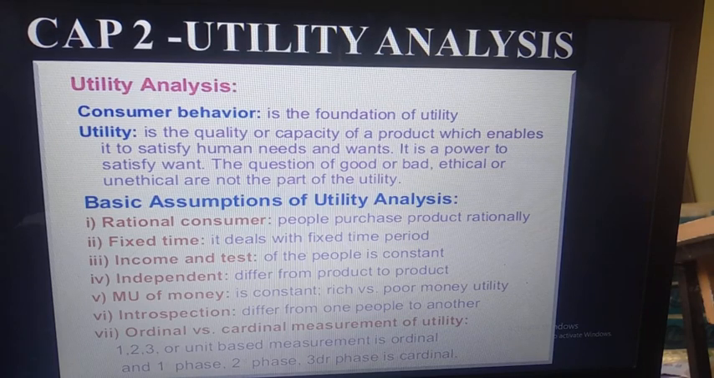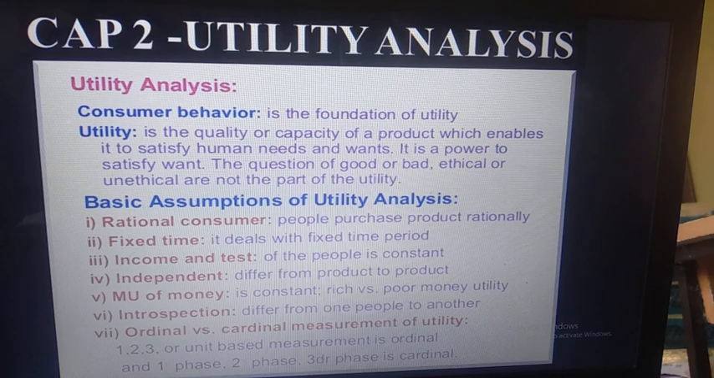Then after that, income and taste of the people is constant. That income should be constant. If income and taste fluctuate day by day, then we will not be able to know how much a particular commodity satisfies a human want.